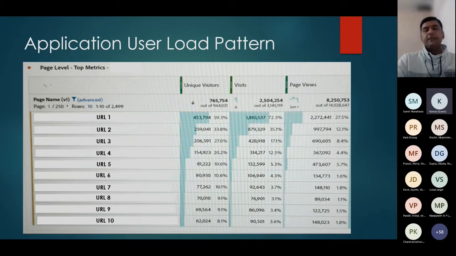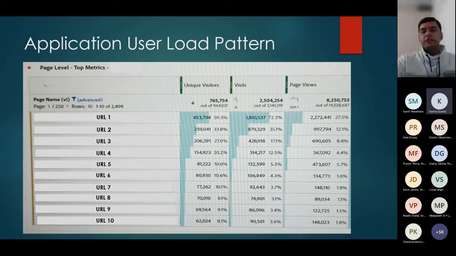Unique visitors are something like the person, the end user, who is unique for that URL. So if we look in the context of URL1, there are around 453k unique visitors for that URL1 in the period of, I think, 6 months, for which I have taken the graph. Similarly, the visits are something like when a user logs in and clicks on a URL1, that counts to be a visit, even if it is before logging out. If it clicks another time on the same URL, it will count as a page view, but it does not count in the visits.